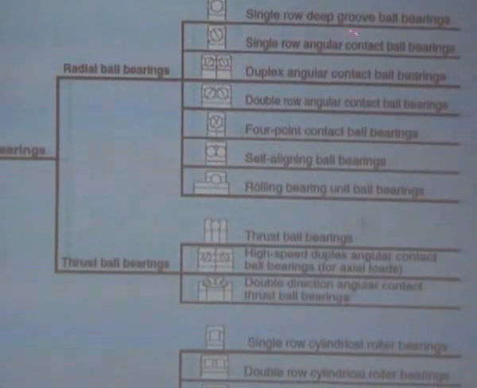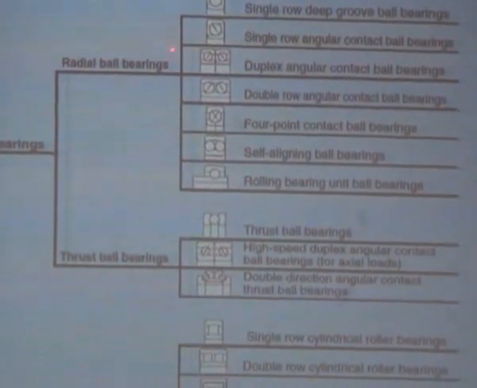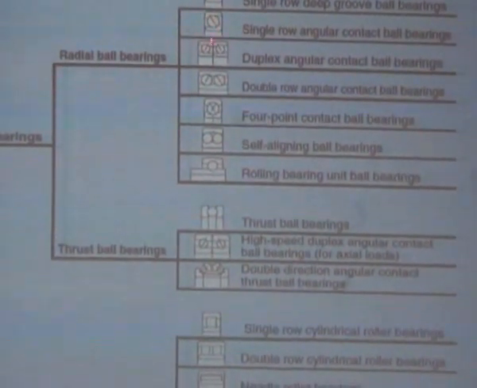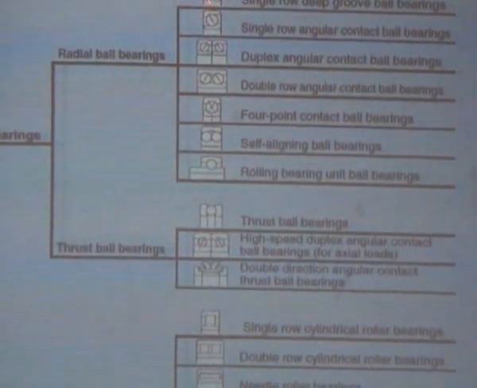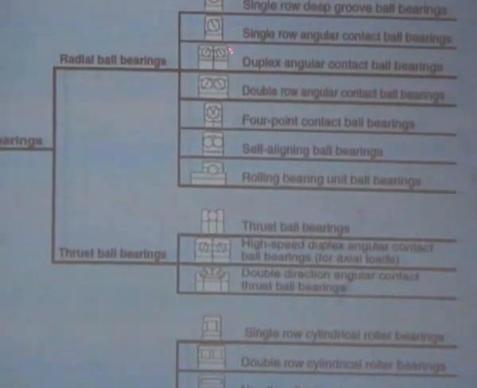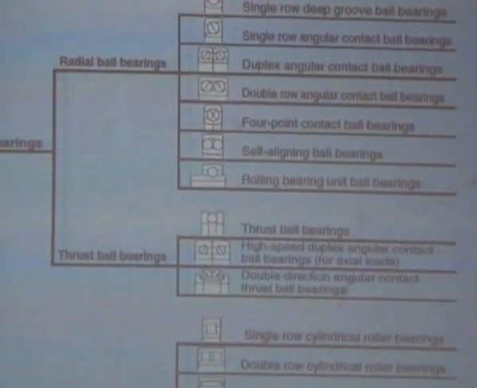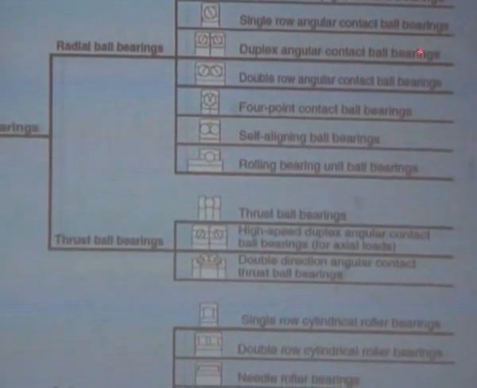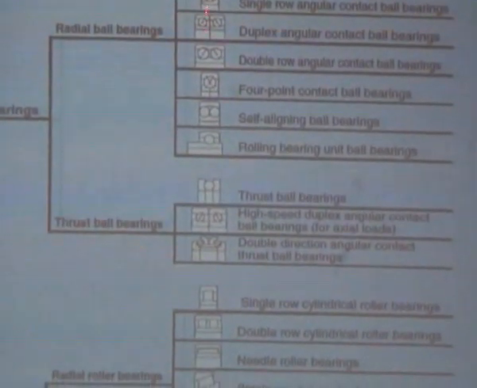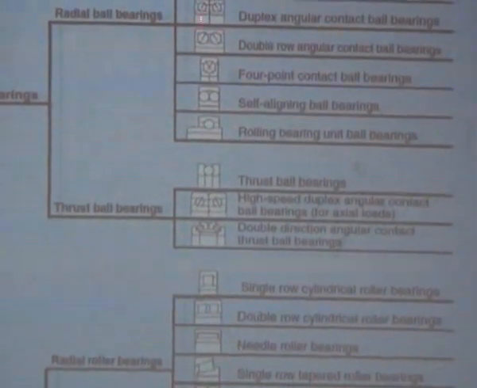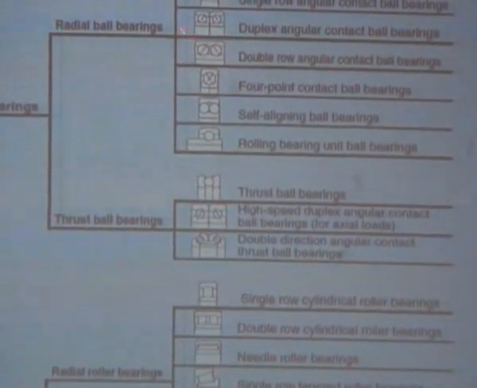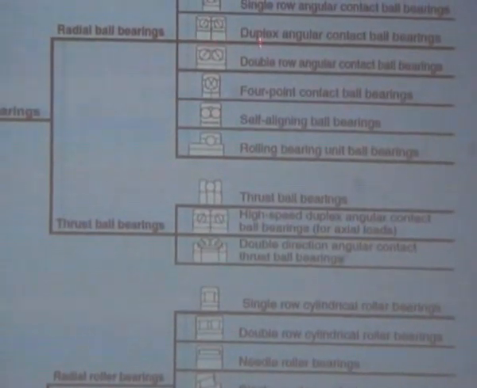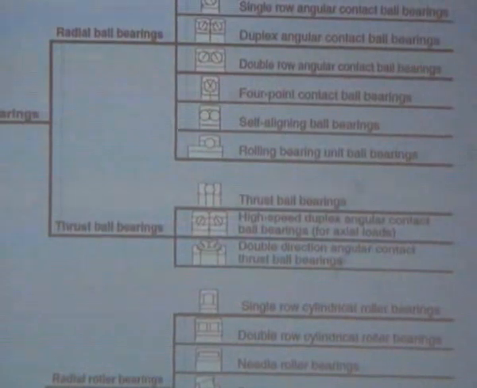Then single row angular contact ball bearings. Here we can see the line which shows the contact is made along the angular direction. Then another one is called duplex angular contact ball bearing. Here two angular contact ball bearings are arranged in opposite directions, so it is called duplex angular contact ball bearing.